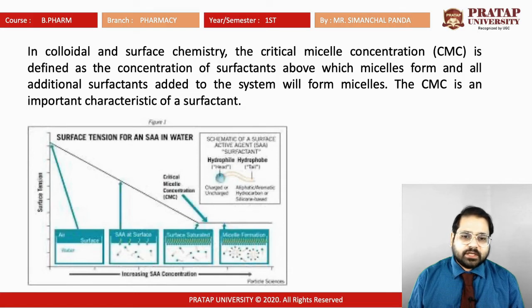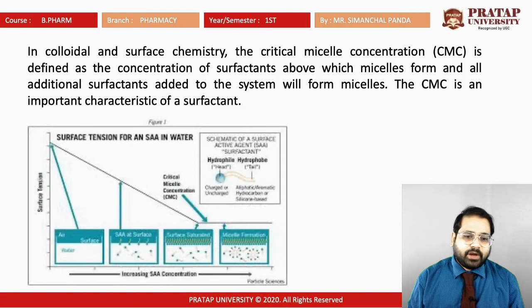Similarly, if we are adding an emulsifying agent, the polar head and the non-polar tail will orient themselves at the same surface. Whatever surface they have, if you add, they will occupy the space. If you add somewhat more, they will come down and make an aggregation. The aggregation is nothing but a spherical structure in which the polar end orients toward the polar and the non-polar tail orients toward the non-polar.